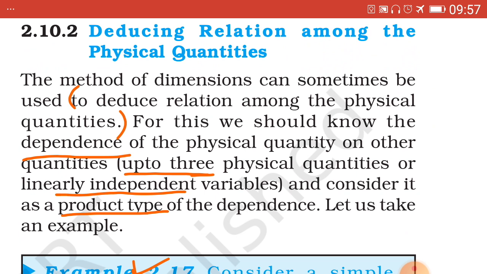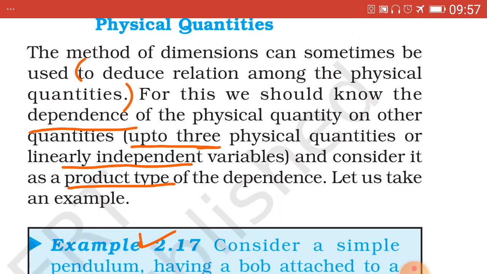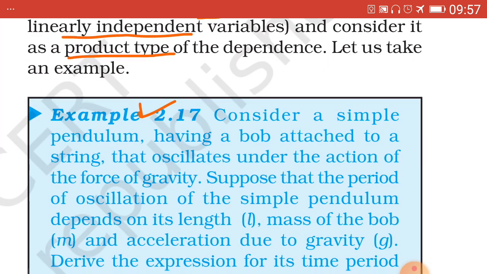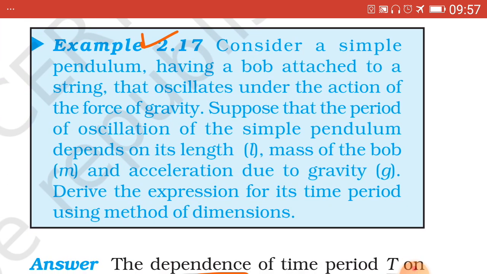The physical quantity should depend only on 3 other physical quantities, that is linearly independent, that is it should be as a product type dependence. That is also important. It should be a product type dependence. Say for example, here we consider illustrated example 2.17, which can be asked for 3 marks. Important.